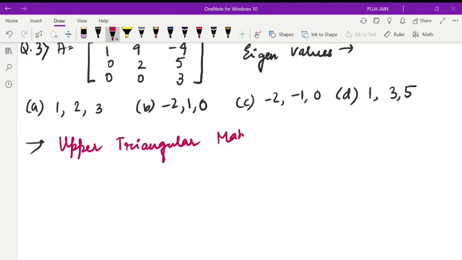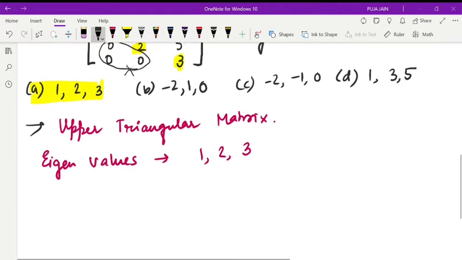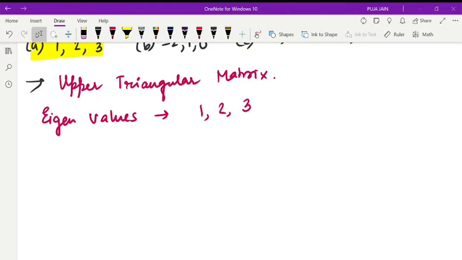So this one is also simple. The eigenvalues will be only the diagonal elements. So what are the diagonal elements? 1, 2 and 3. So which option is right? This one. Why is this an upper triangular matrix? The upper part is present and the lower part is absent. That is, the values are 0. Okay. So next question we will do.